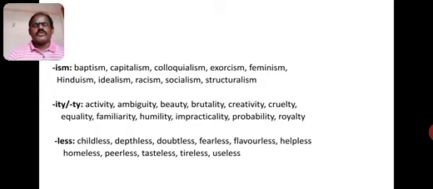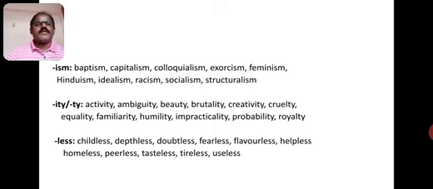Colloquial is the root word. Ism is the suffix. When we add the ism to the colloquial root word, it has become colloquialism. Next, exorcism. Exor is the root word. Ism is the suffix. When we join exor plus ism together, it has become exorcism.